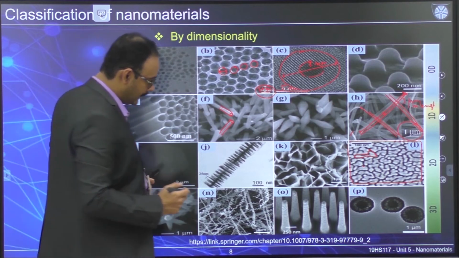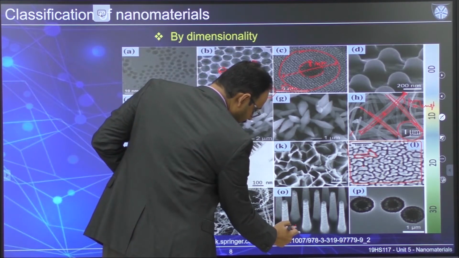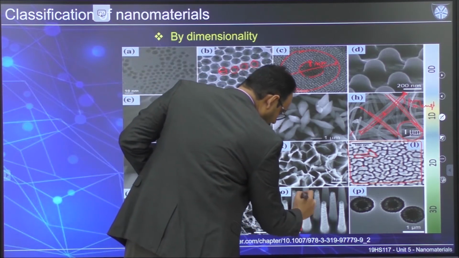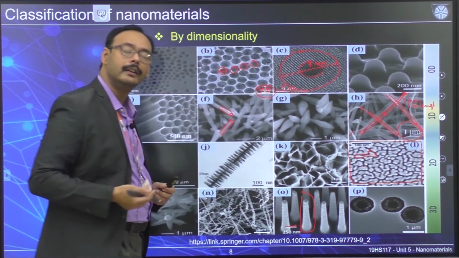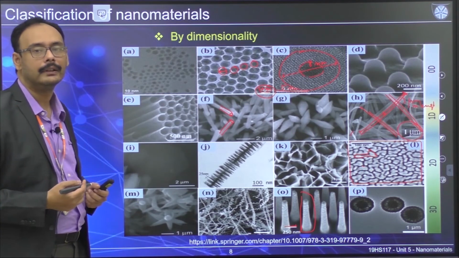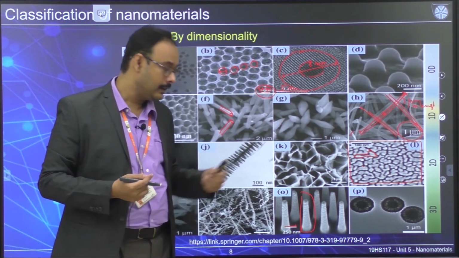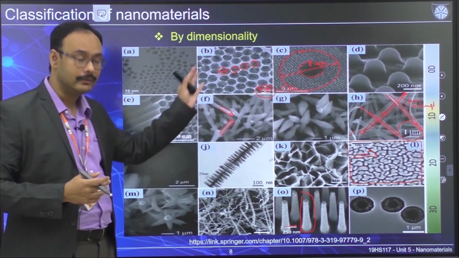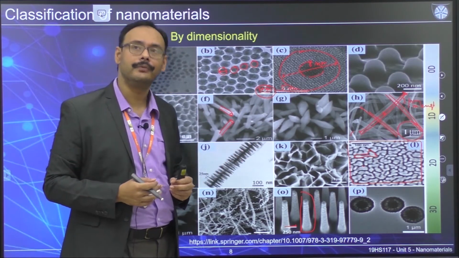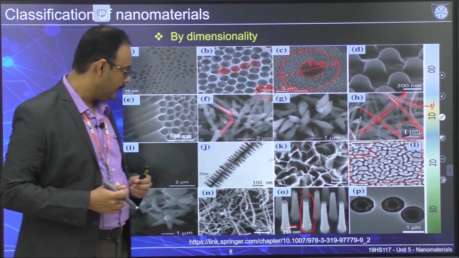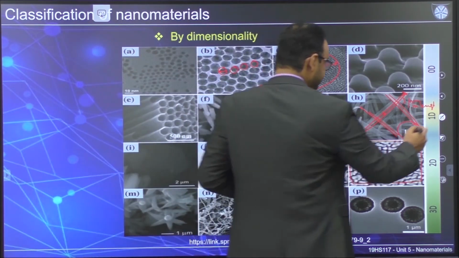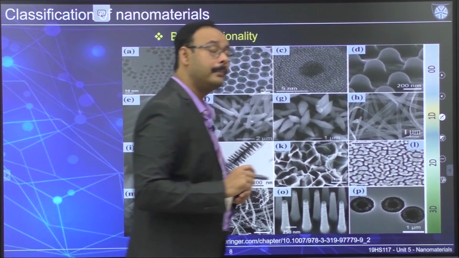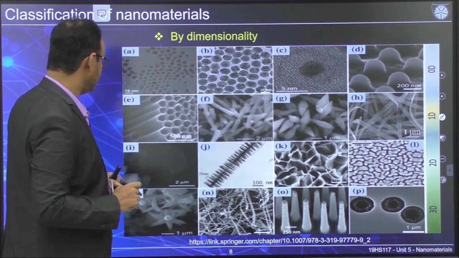This scale is around 250 nanometers, so it's going to be around 500 nanometers, but anything above 100 nanometers can be considered bulk, at least the way we are defining them. I hope you get some idea about how to classify based on their dimensionality.